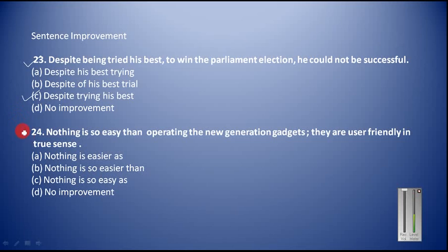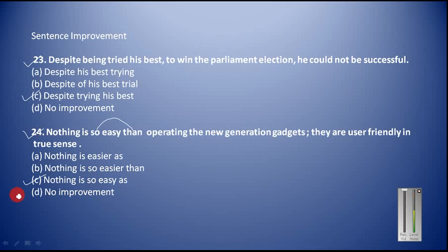Just see here. This is the last question of this video tutorial. Nothing is so easy than operating the new generation gadgets. They are user friendly in true sense. So here with this so, you cannot use this then. So is followed by as. So that is why this will be the right answer: nothing is so easy as operating the new generation gadgets. They are user friendly in true sense. So this is the end of this video tutorial.